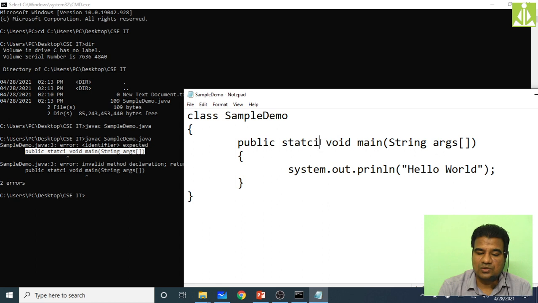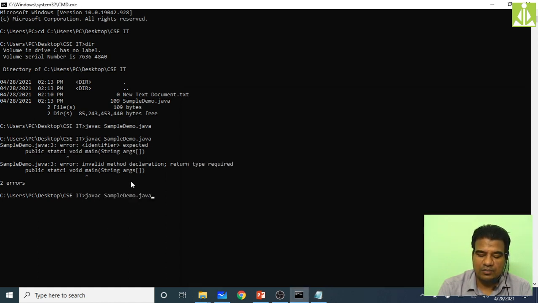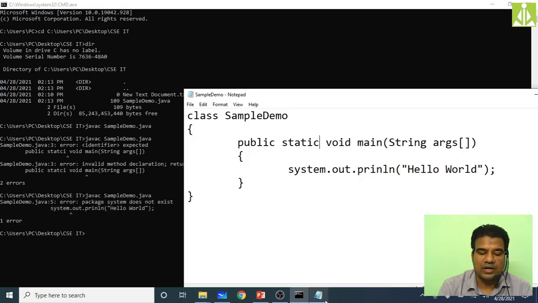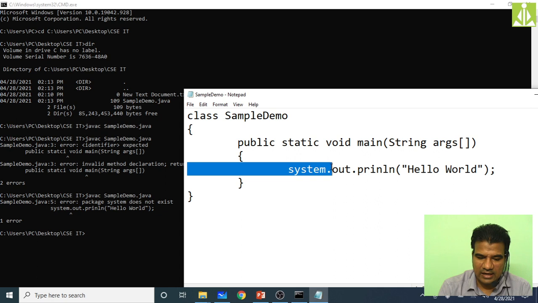So just make that static correct, save it, once again come over here and compile. See, now that error we have removed, so it went to the next line. So these lines we made without errors. Then it went to the fourth line, no errors. Then it went to the fifth line. Again here, this system is a package and this S needs to be capital over here. That's the reason.